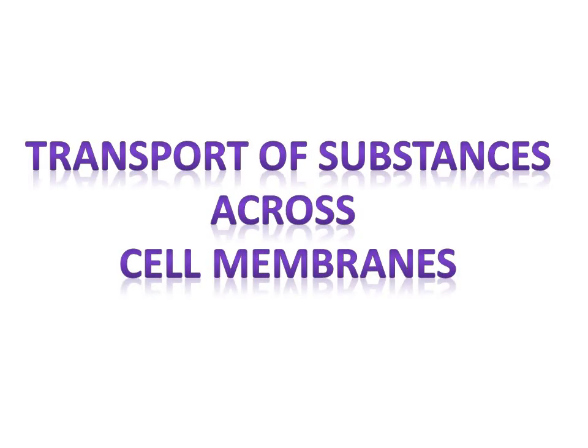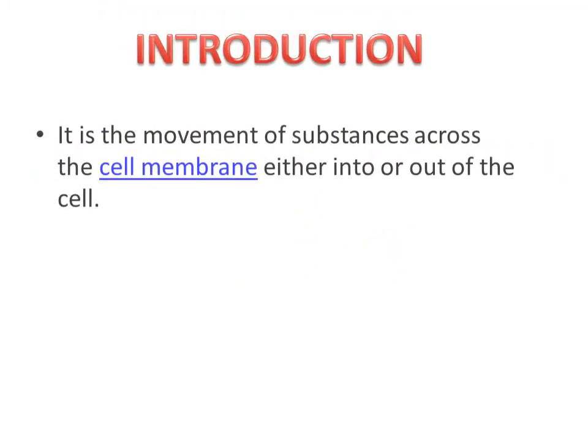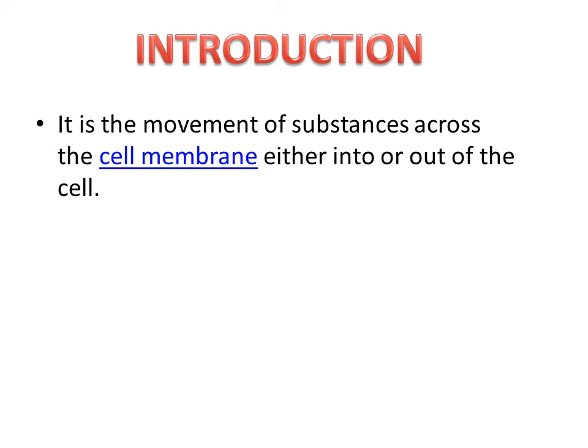Transport of substances across cell membranes. The plasma membrane, or cell membrane, acts like a wall for the cell with doors. Moving things in and out of the cell is an important role of the plasma membrane. It controls everything that enters and leaves the cell.